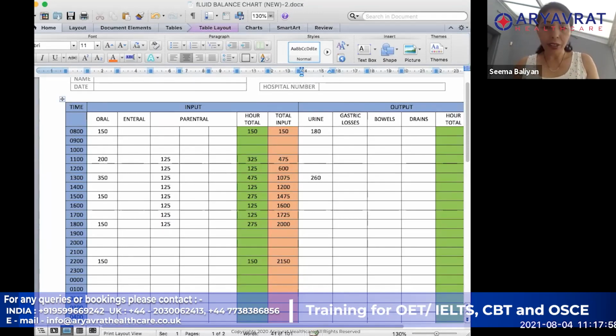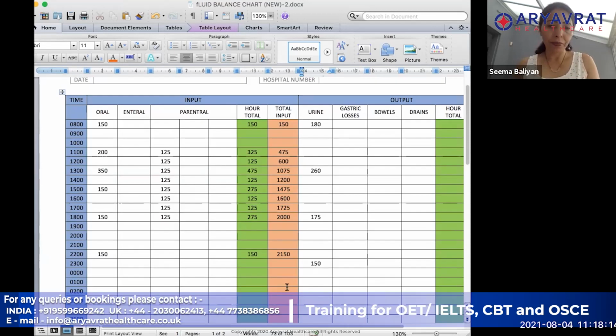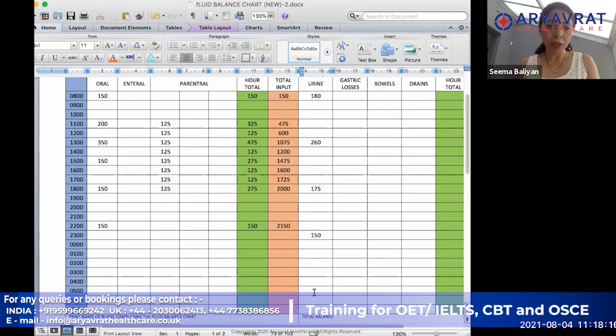Then at 1800 was 175. Then at 2300 it is 150. And at 5 o'clock in the morning it was 280.